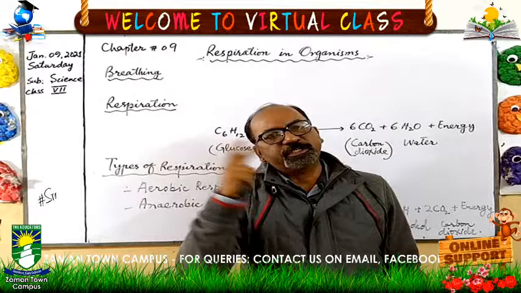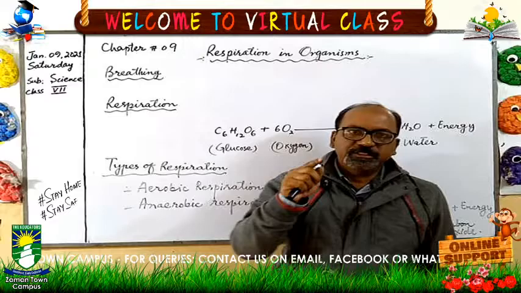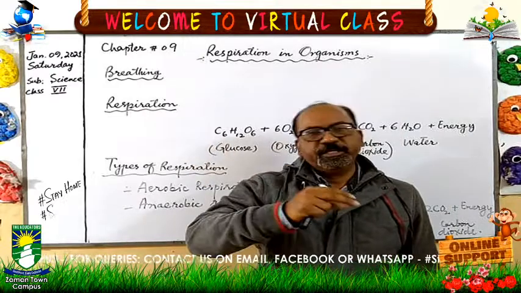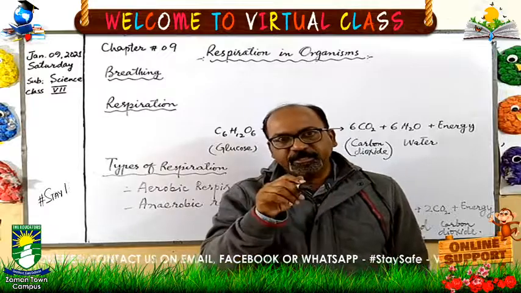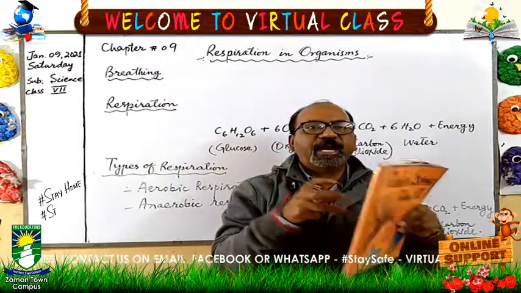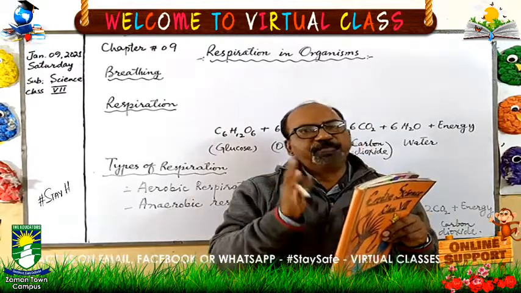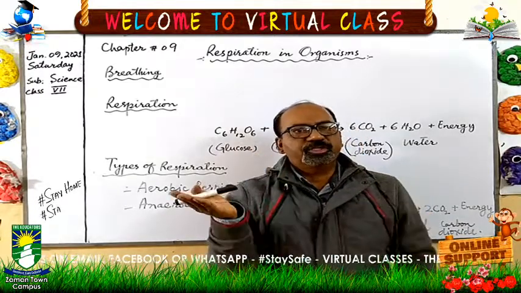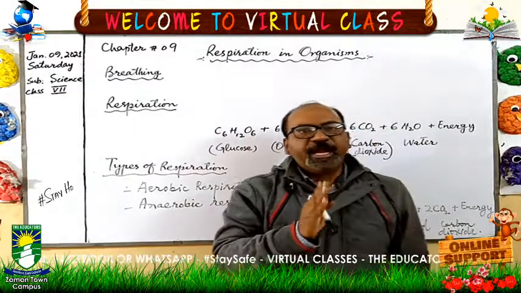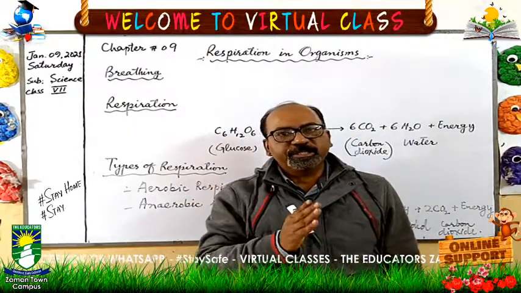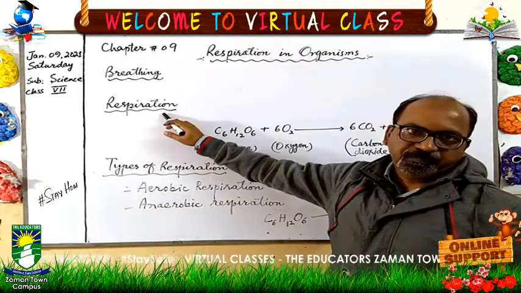These two things can easily be absorbed by the cells of the body. When the glucose and oxygen reach the cells, inside the cell they combine with each other and they produce energy. This combination and the release of energy is actually called respiration.